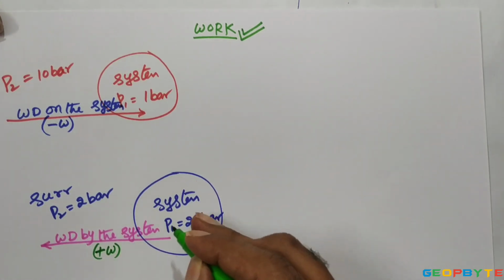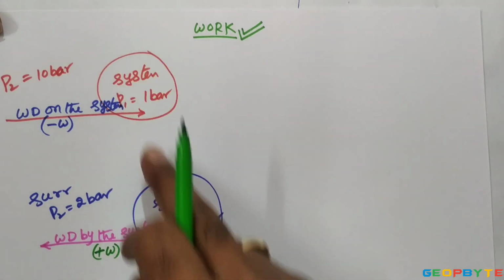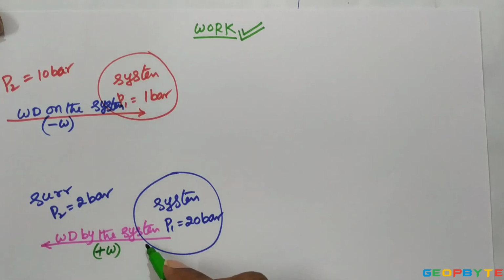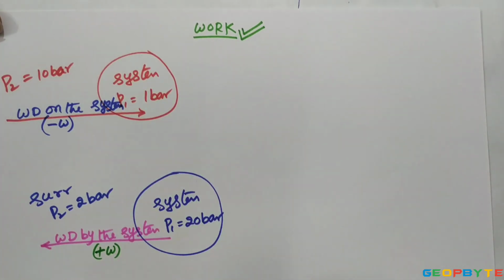From these two cases, it can be concluded that thermodynamic work happens due to pressure gradient or force gradient between the system and surroundings.